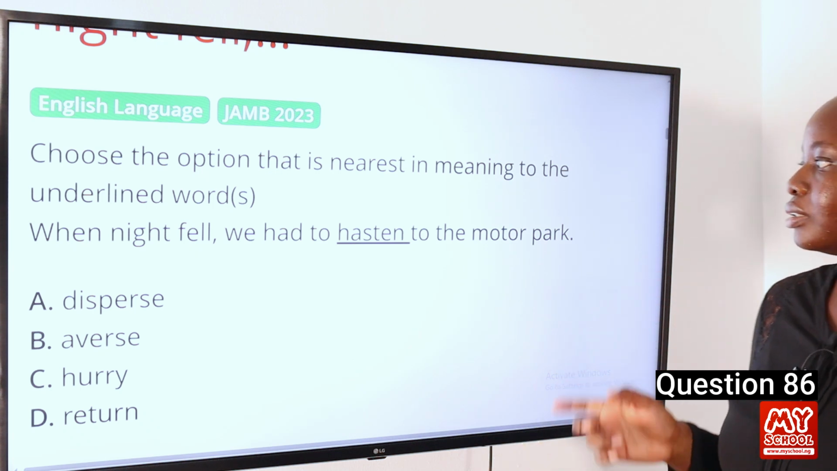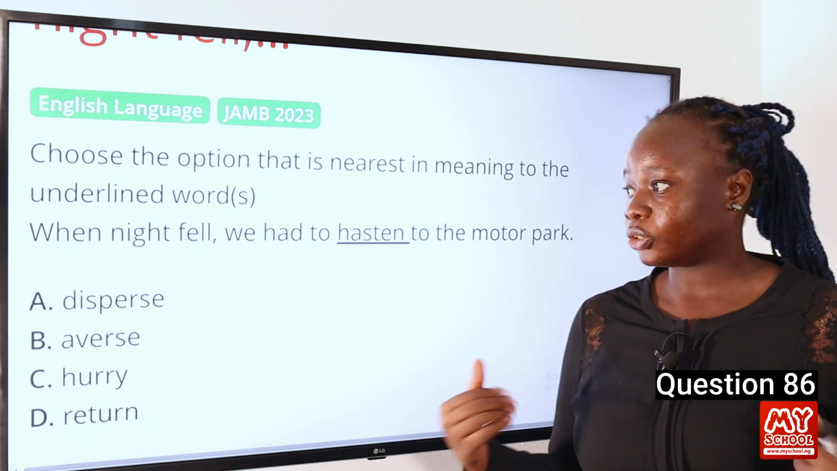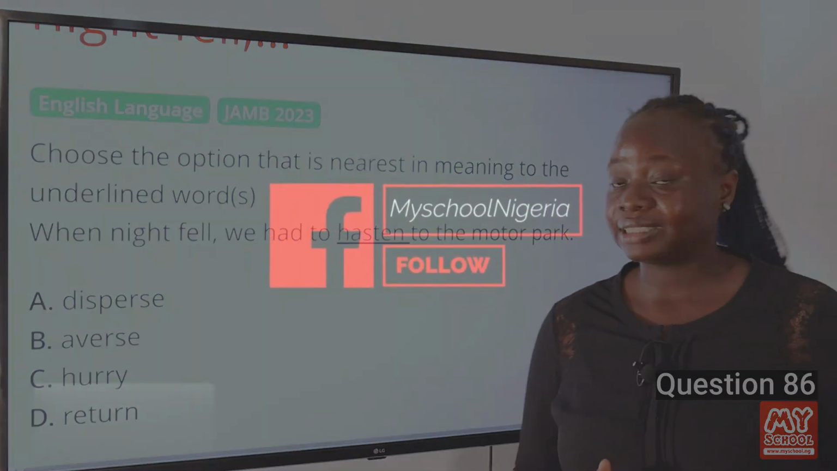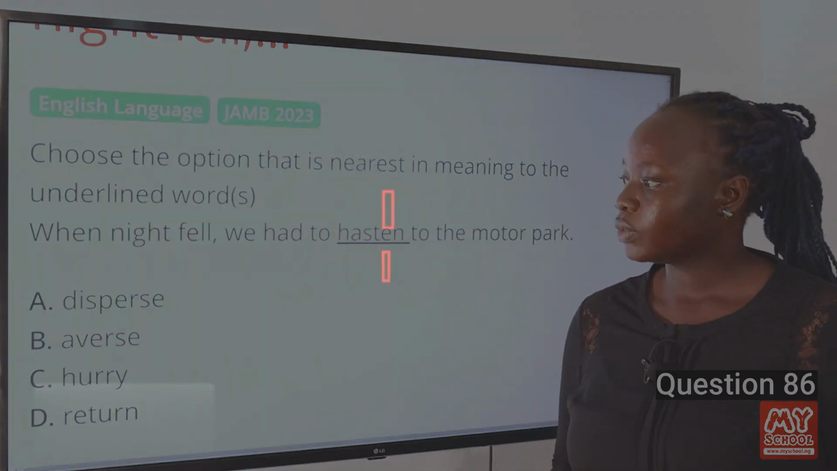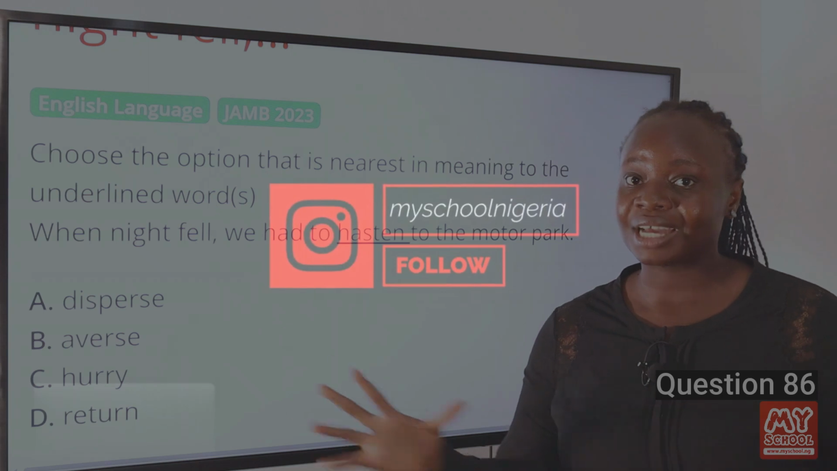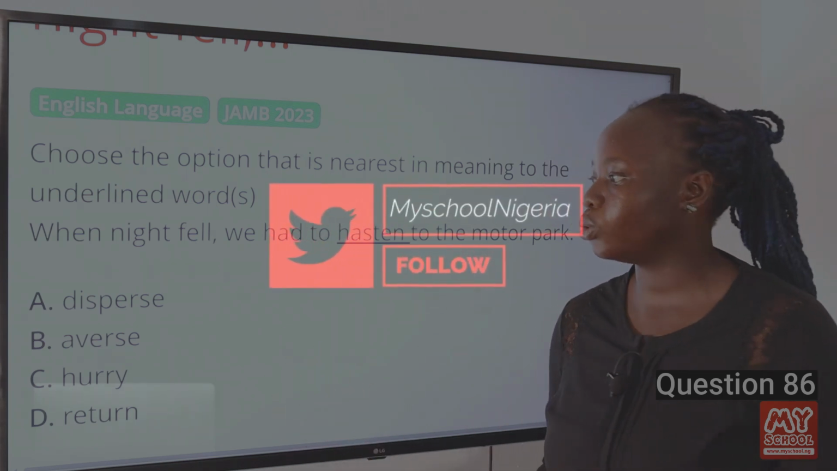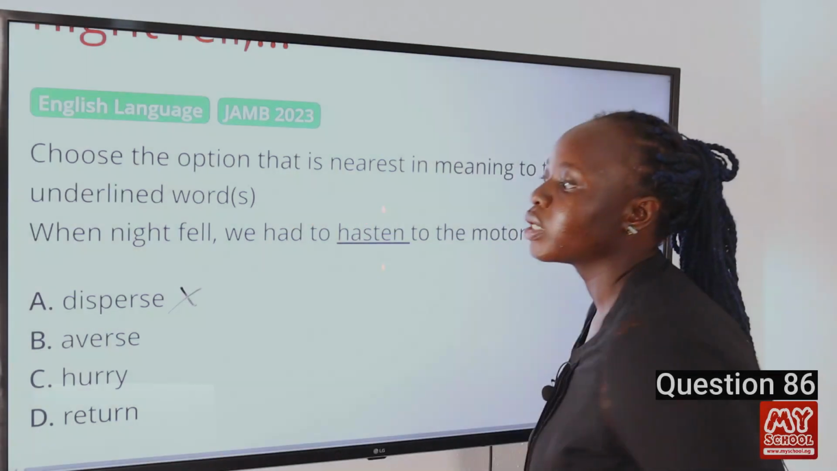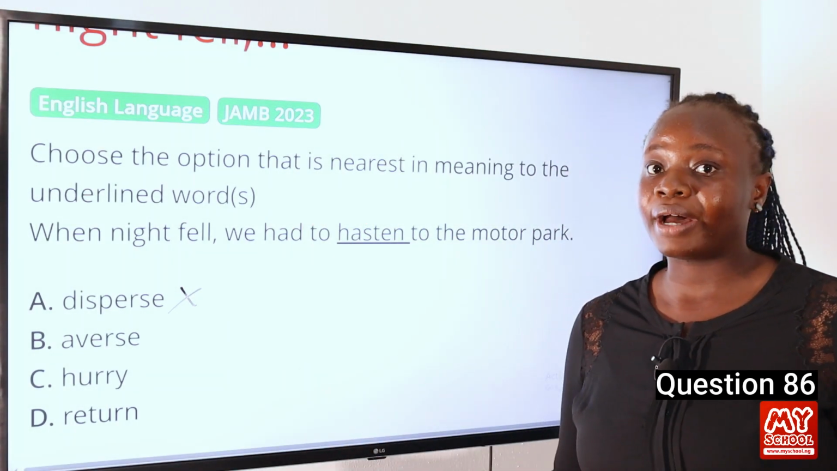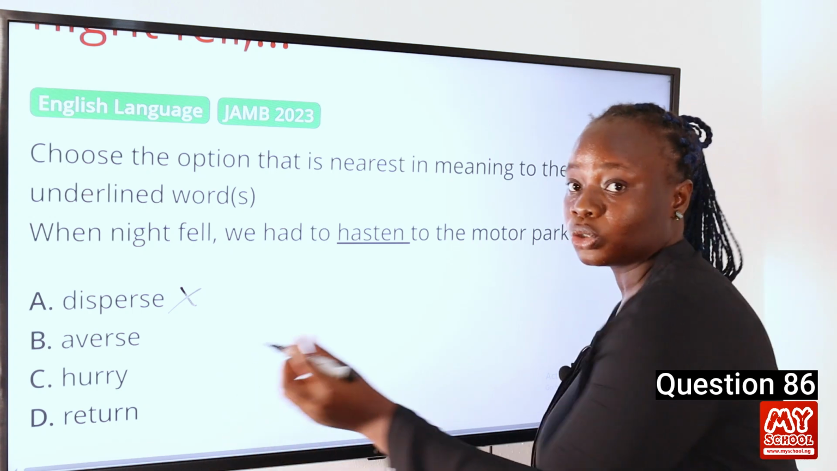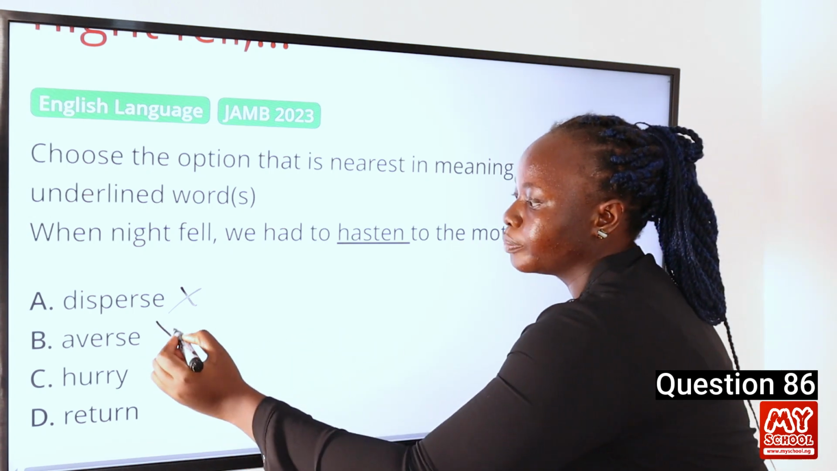So the word hasten means to move or act in a quick fashion, and we're looking for a word that is nearest in meaning to hasten. The word disperse actually means to scatter, and it has nothing to do with moving in a quick fashion. So we can cancel that out. The word averse actually means turn back. So it has nothing to do with moving in a quick fashion.